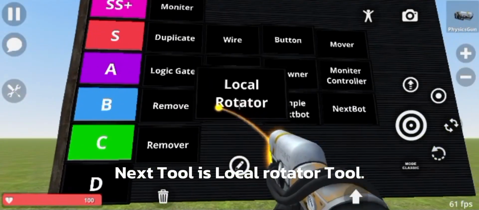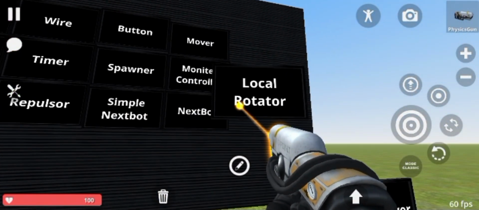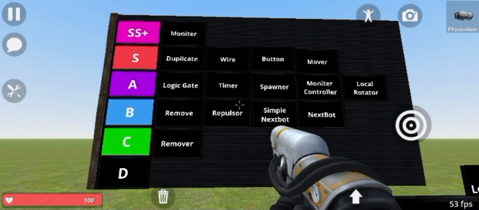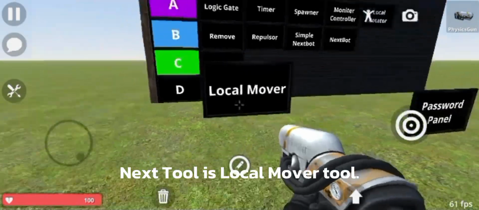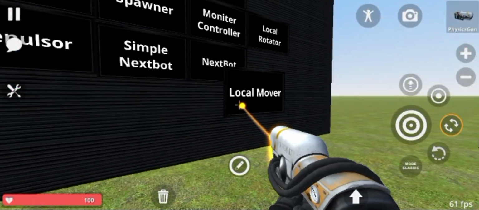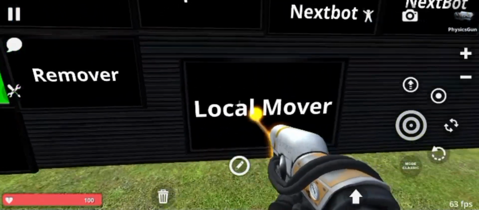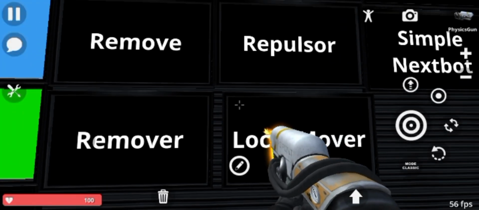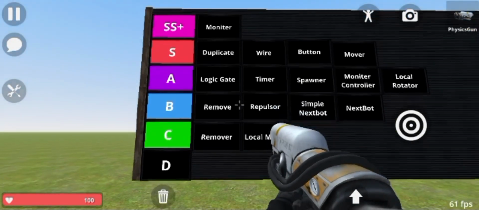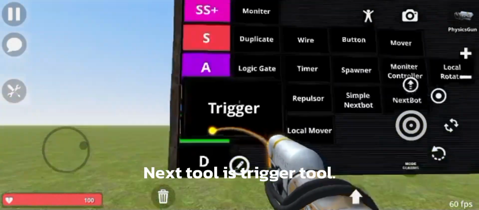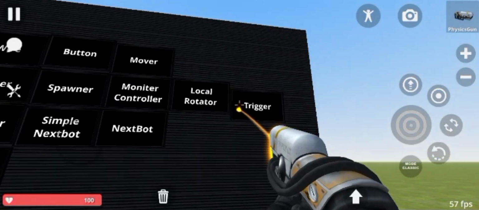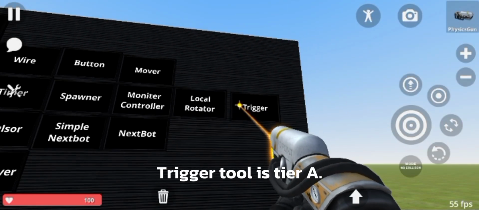Next tool is Local Rotator Tool. Local Rotator Tool is Tier A. Next tool is Local Mover Tool. Local Mover Tool is Tier C. Next tool is Trigger Tool. Trigger Tool is Tier A.